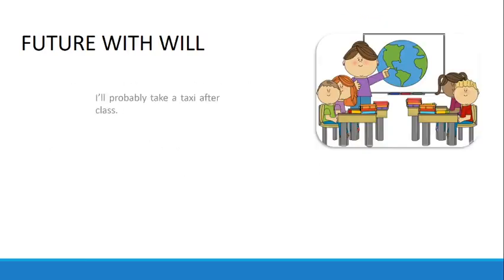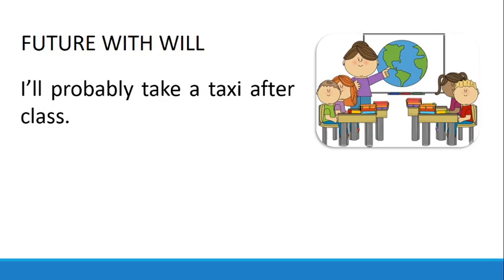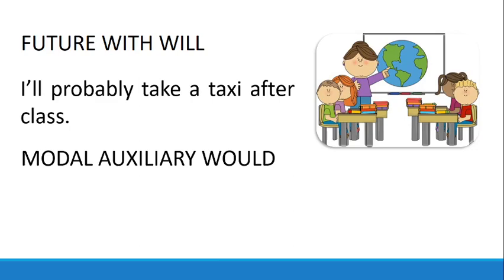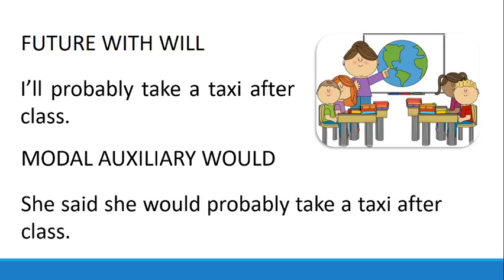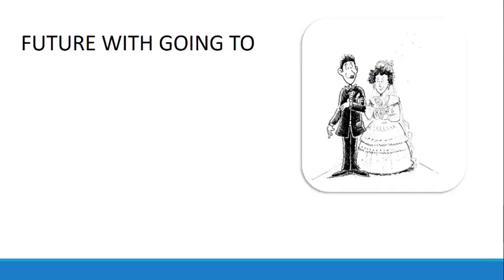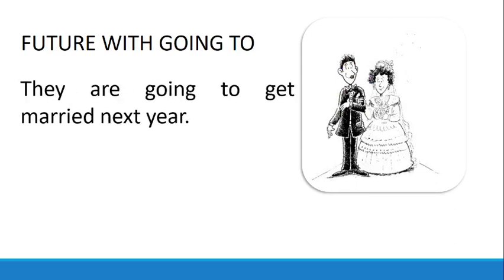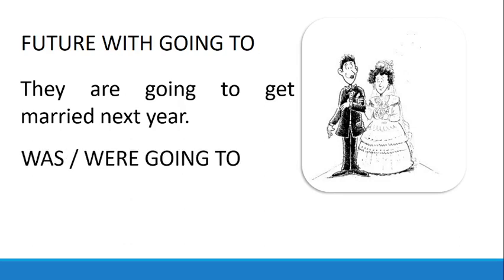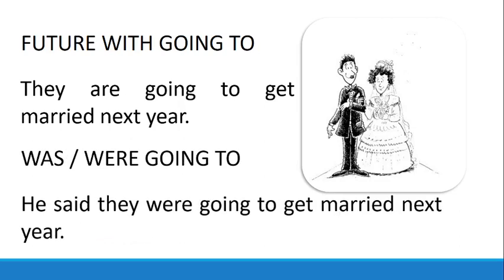When we use the future with will, for example, "I'll probably take a taxi after class," we are going to report using the modal auxiliary would. And we have, "She said she would probably take a taxi after class." When we have the future with going to, for example, "They are going to get married next year," we are going to report using was or were going to. He said they were going to get married next year.